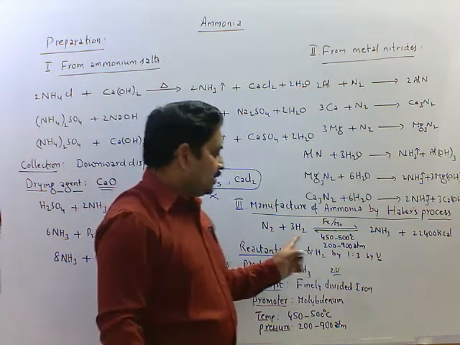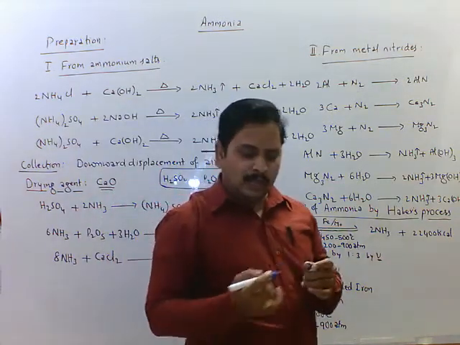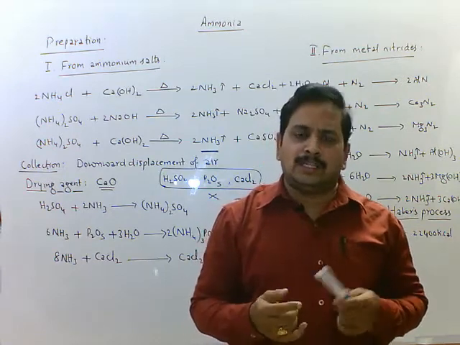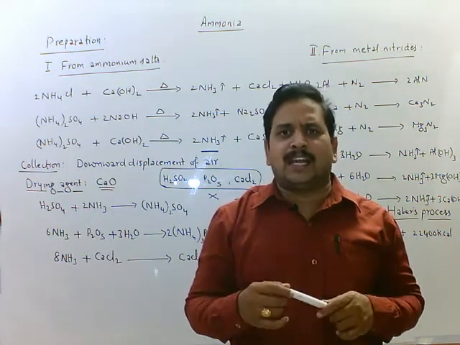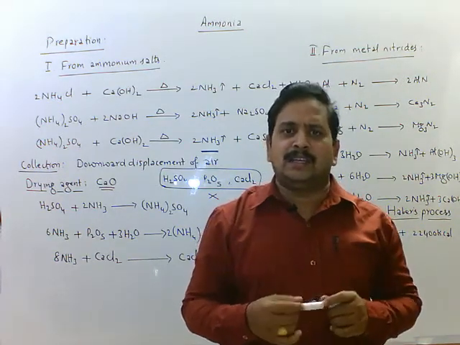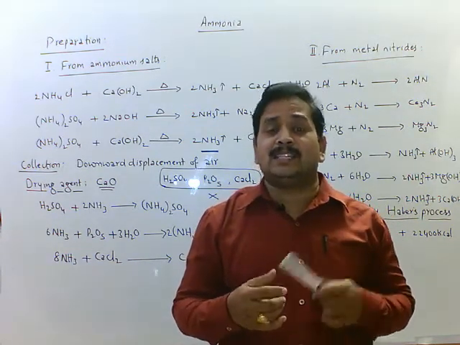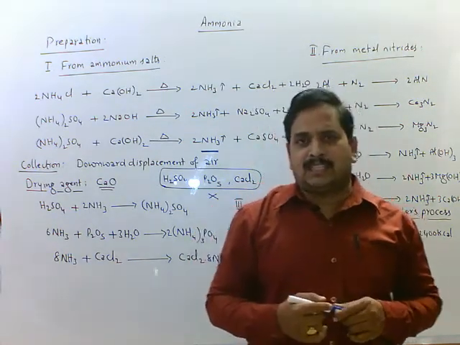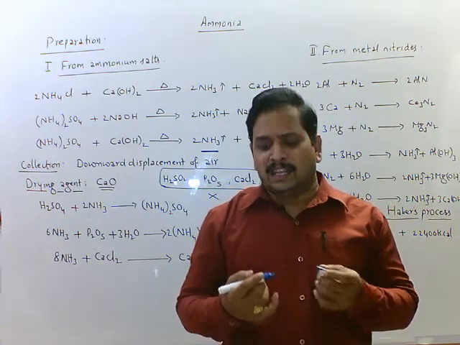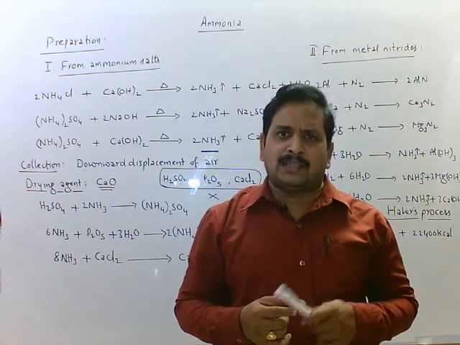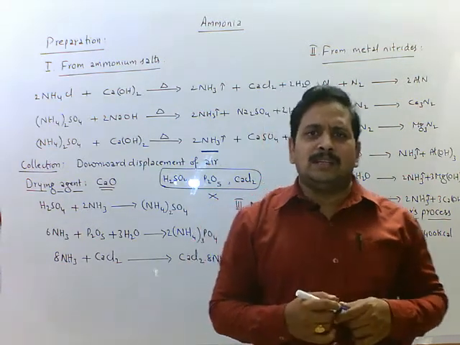Here the reacting gases must be free from carbon monoxide and carbon dioxide and also hydrogen sulfide. If these are present along with the reacting gases, they poison the catalyst. That means they decrease the activity of the catalyst. So the catalytic poisons in this reaction are carbon monoxide, carbon dioxide and also hydrogen sulfide.